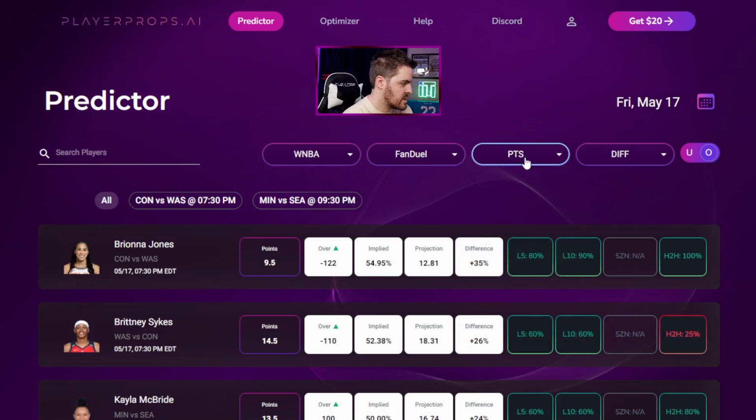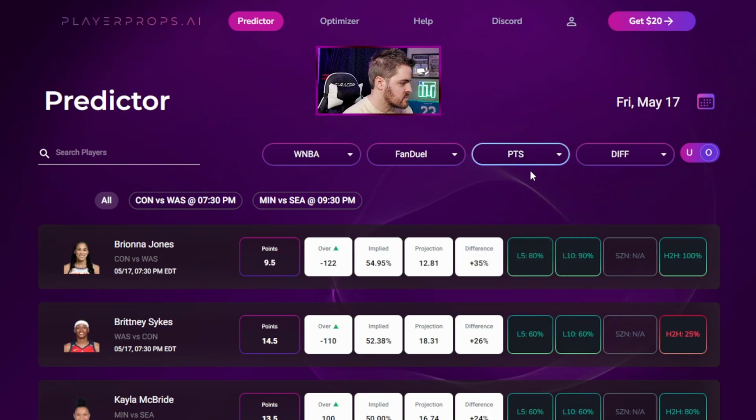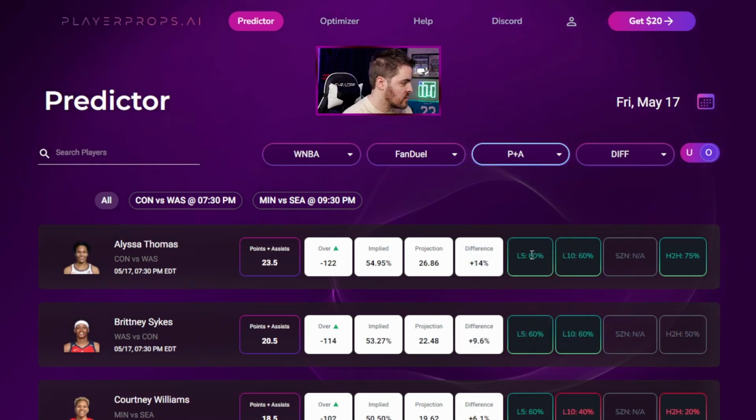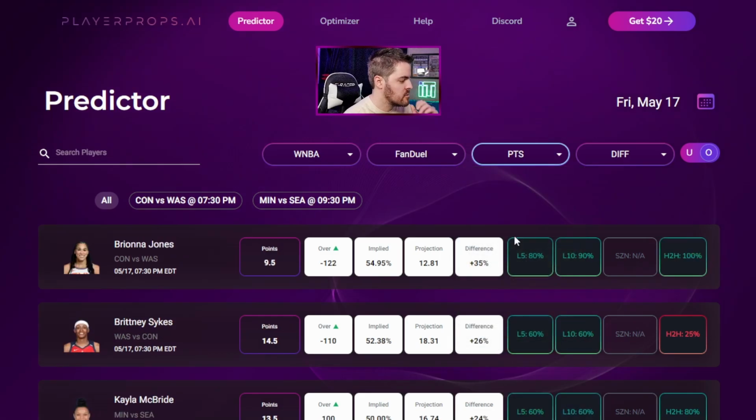Wait, so Brittany Sykes was points and rebounds, right? 24%, but if you go straight to points, it's 26% with a minus 110 line. So FanDuel says that she has a higher chance of going over points and assists than she does just points alone. Oh, wait, no. Points and rebounds and points alone. Yes. Minus 118 line, minus 110 line. Okay, so.